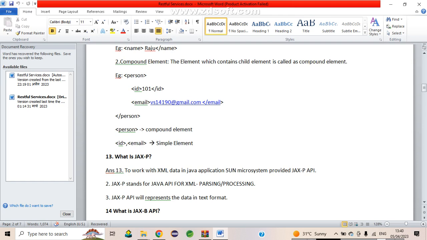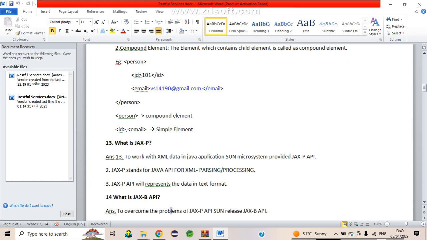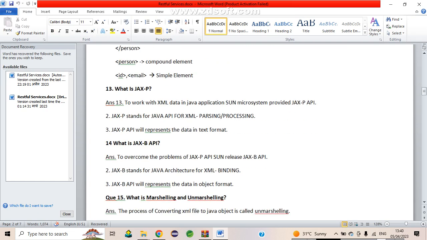It is provided by Sun Microsystems, so you don't need to install anything, and you don't need to add any dependency in the pom.xml. Basically JAXP stands for Java API for XML Processing, and it will represent the data in text format.